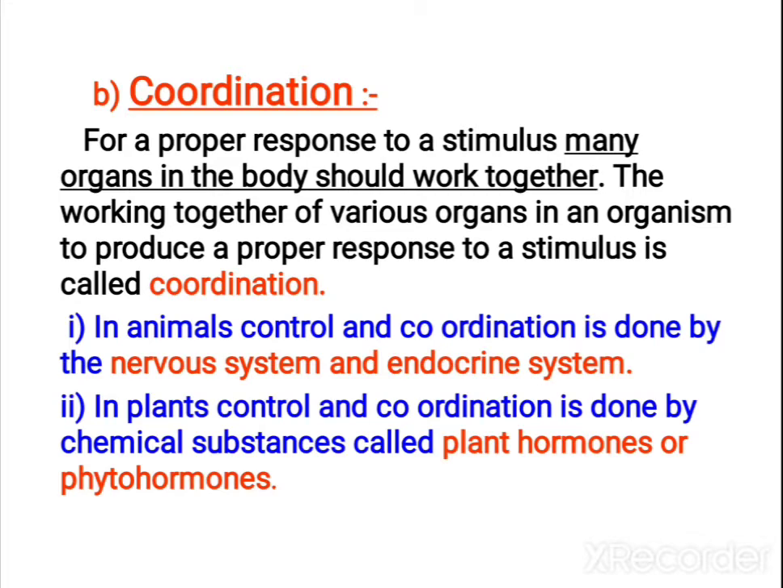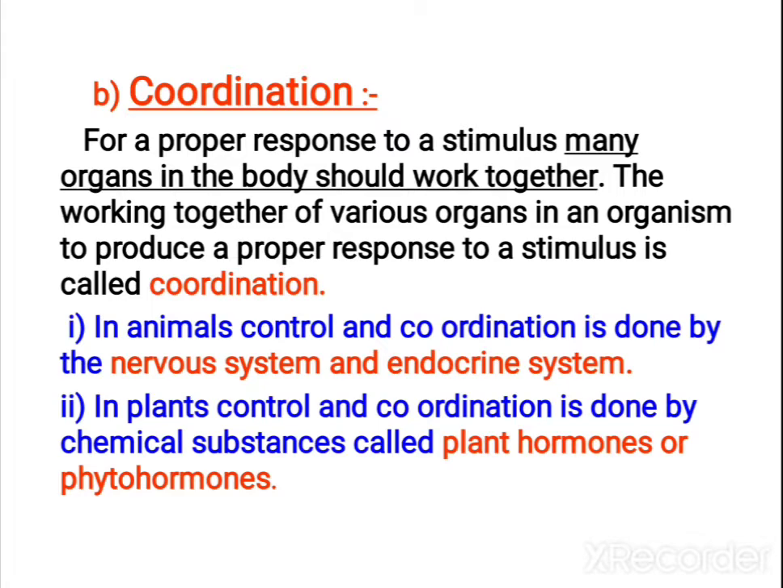The coordination is done by nerves, the nervous system, or by means of hormones, that is the endocrine system. Both of them do coordination, incorporating all the organs and making them work together. So in animals, control and coordination is done by the nervous system and endocrine system.